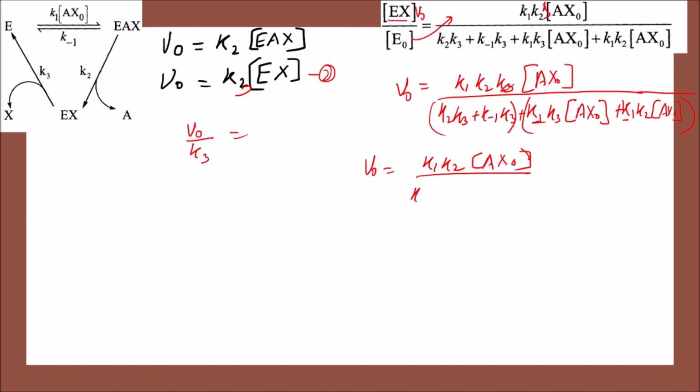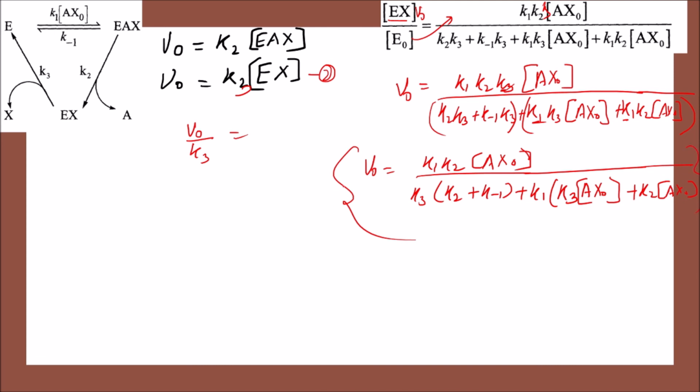Here I have K3 as a common, so it will be K2 plus K minus 1, and in this way it will be K1 as a common, K3 AX naught, like this plus K2 into AX naught. So this is the way we can simplify the equation, from where we can calculate if we have all the concentrations here. I just mean to say how we can solve for the chemical kinetics when enzymes are used and more than one intermediate is engaged in the reaction.